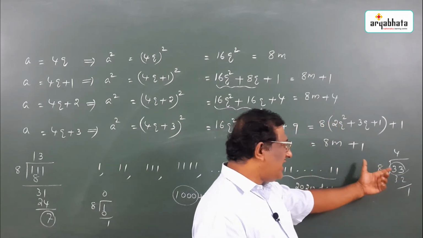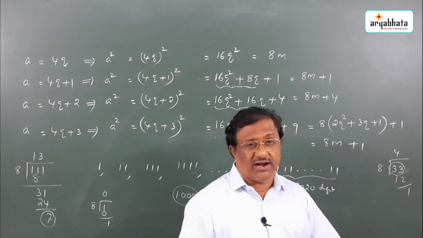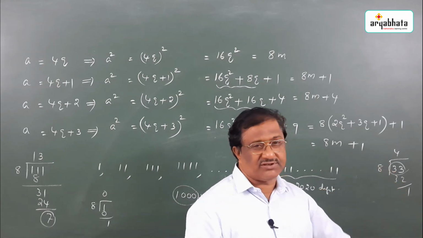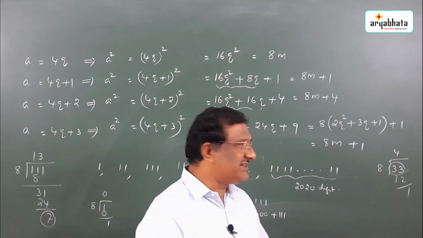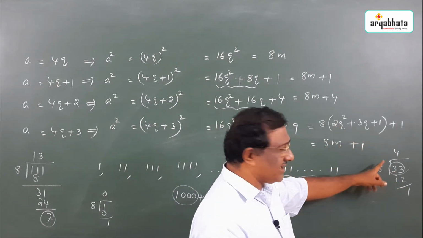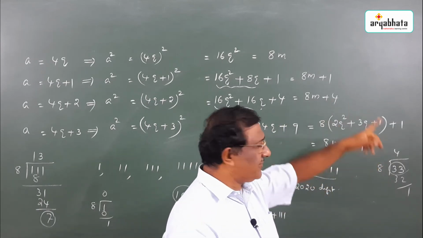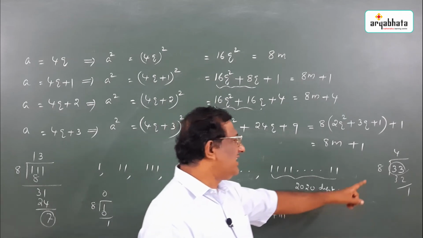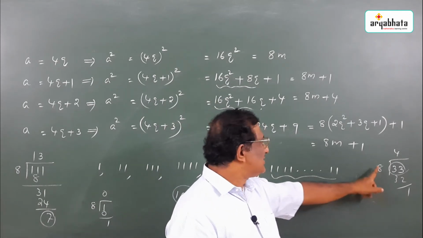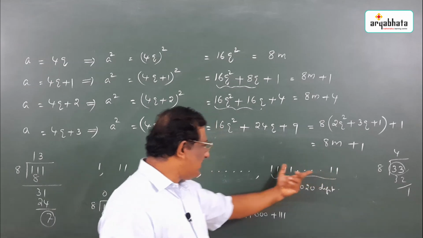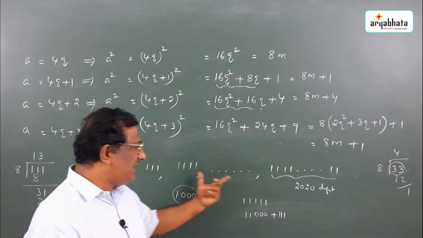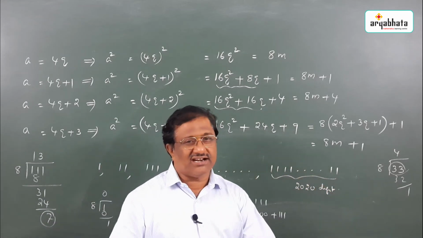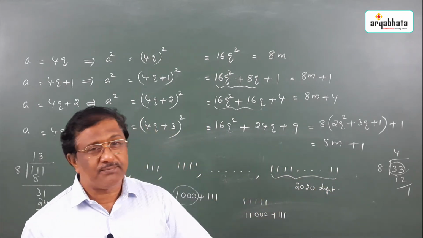So when you divide a number by 8, if the remainder is 1, then we cannot say that it is a perfect square. We have to see whether it is a perfect square or not. But we know that odd perfect squares leave remainder 1 when you divide by 8. Here all numbers are odd numbers, and when you divide those numbers by 8, you are not getting remainder 1. So certainly those numbers cannot be perfect squares.